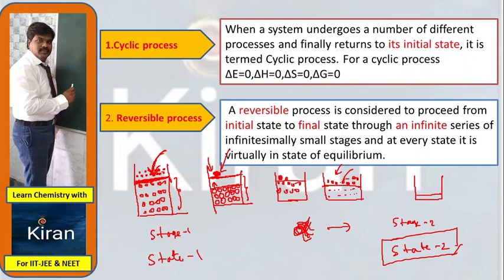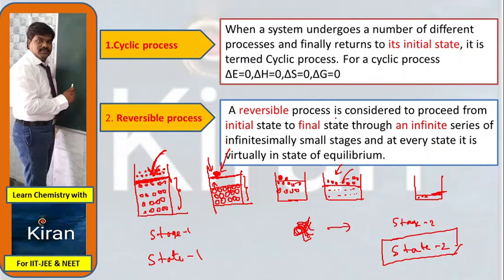There is no change in this state. Gradually we increase the sand particles, and finally we get the final state. So when the material changes from one state to another through several minute steps, such a process is termed a reversible process.